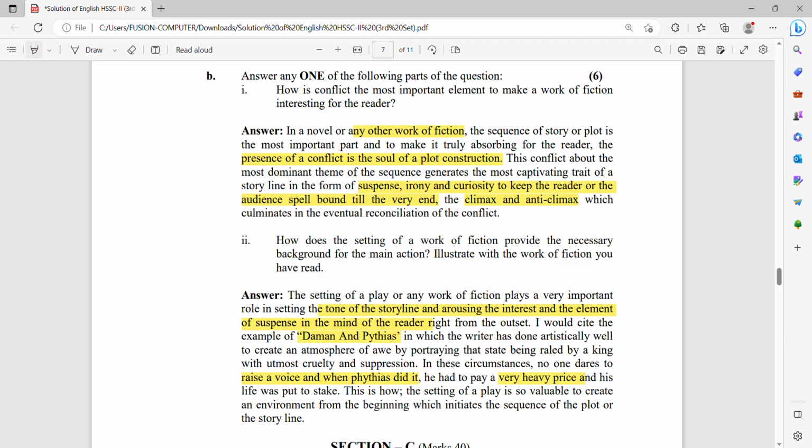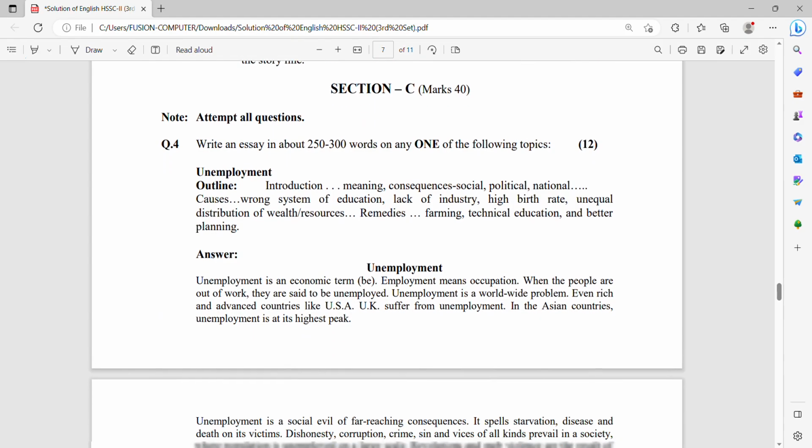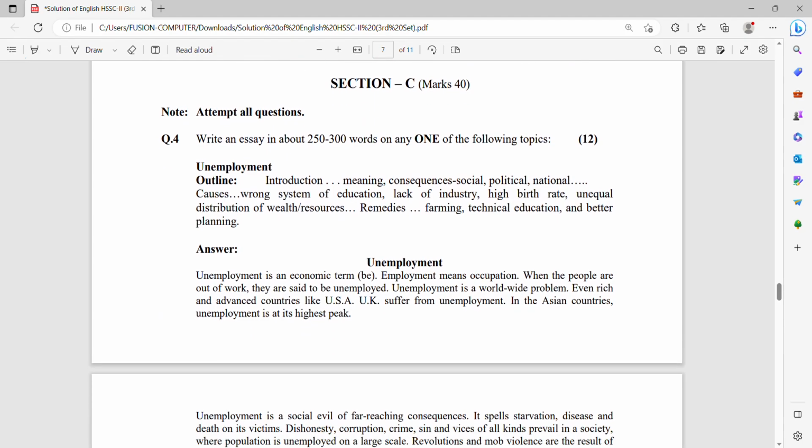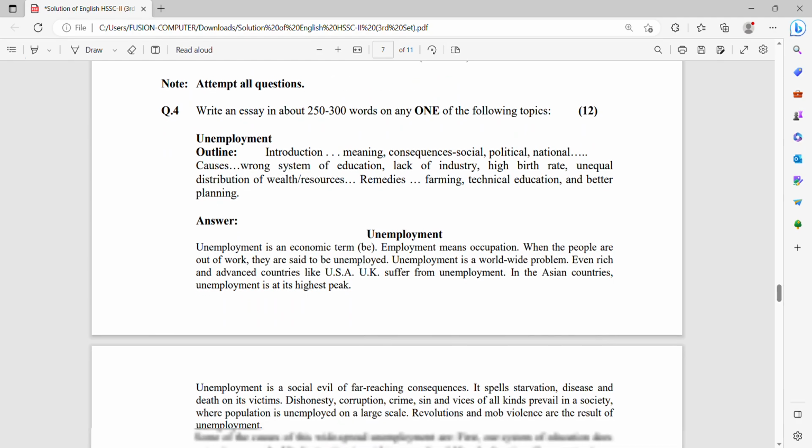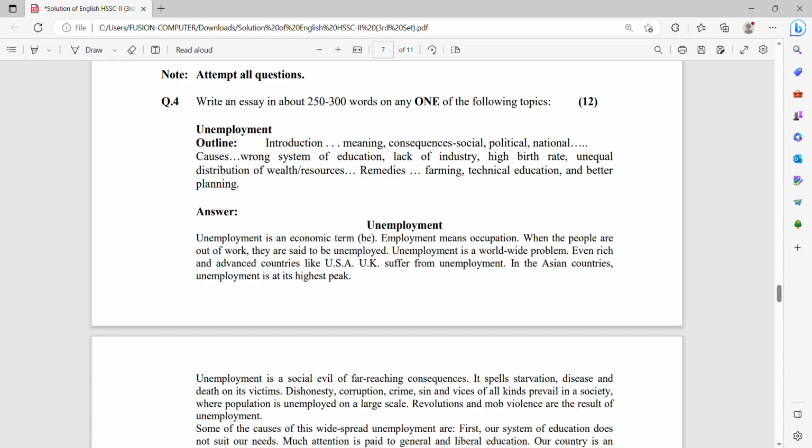Next is Section C. Section C is from your Paper B. It also carries 40 marks. You have to attempt all questions of this section, and question number 4 here is essay writing. You have to write an essay on one of the given topics.